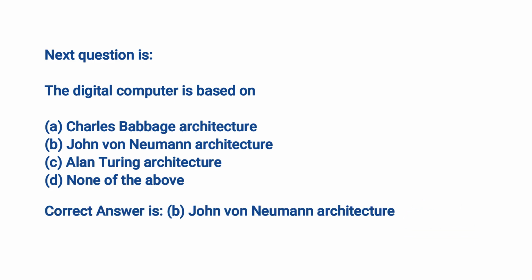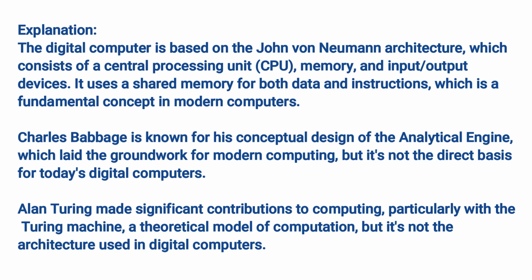Correct answer is B. John von Neumann architecture. Explanation. The digital computer is based on the John von Neumann architecture, which consists of a central processing unit, CPU, memory, and input-output devices. It uses a shared memory for both data and instructions, which is a fundamental concept in modern computers. Charles Babbage is known for his conceptual design of the analytical engine, which laid the groundwork for modern